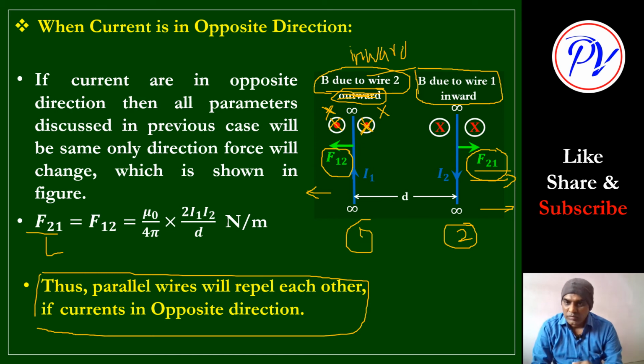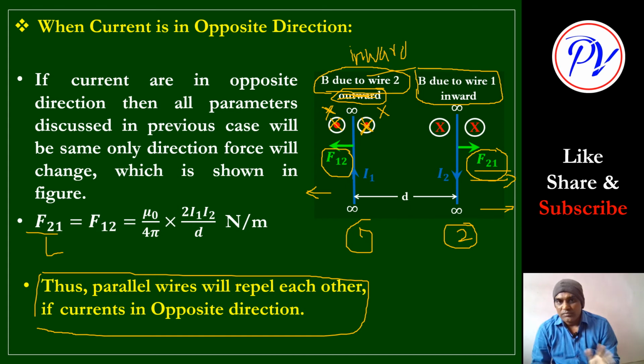The right hand thumb rule is used to decide the direction of the magnetic field, the right hand palm rule to decide the direction of the magnetic force, and the formula to calculate the magnetic field due to a current-carrying wire is mu 0 upon 4 pi into 2I divided by the distance d. So here we have taken mu 0 upon 4 pi 2I1 by d for one wire, and for the other wire mu 0 by 4 pi into 2I2 by d.